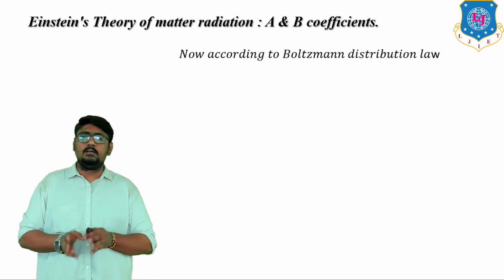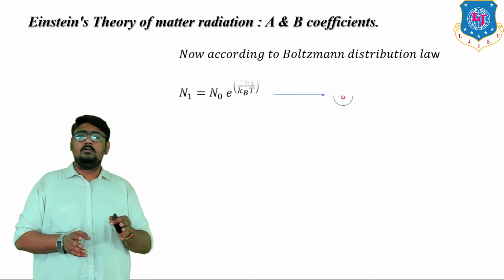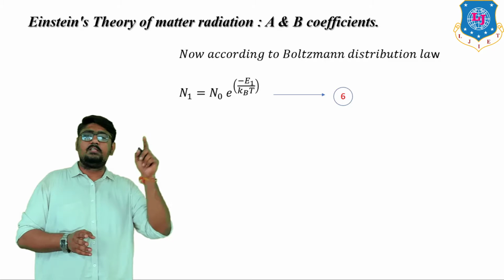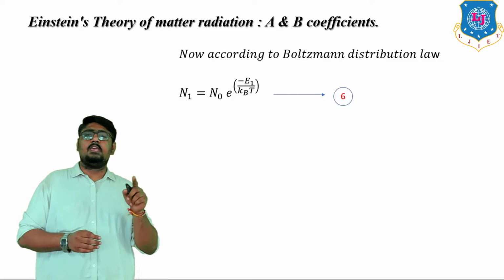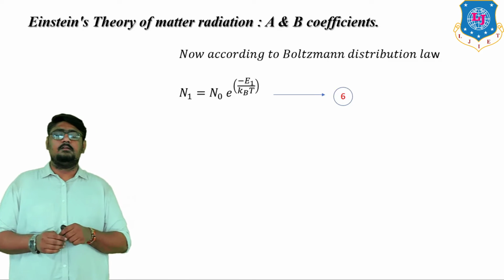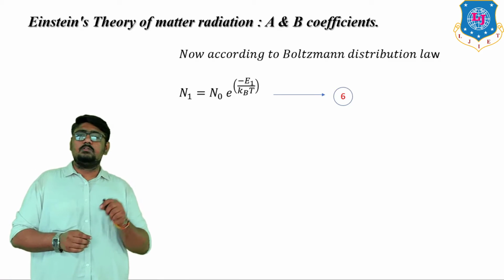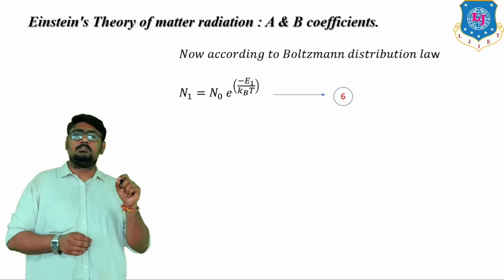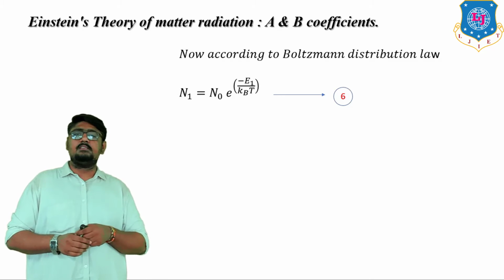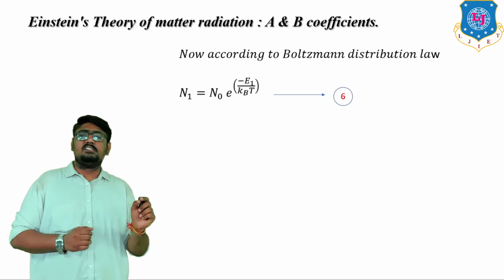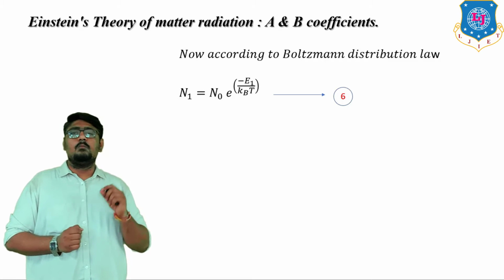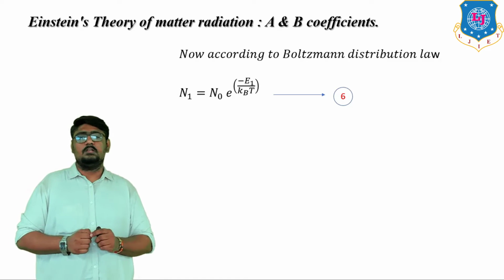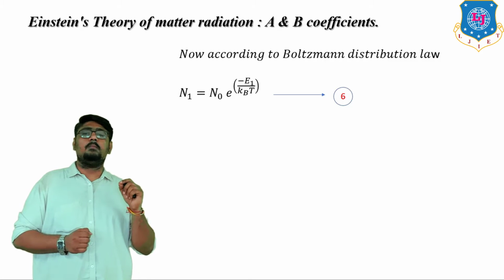Hence, N1 is equal to N0 into e raised to minus E1 by kBT, where small e is the exponential, E1 is the energy state, T is the temperature, and kB is Boltzmann's constant. N0 is the total number of atoms, and kB is the Boltzmann constant.